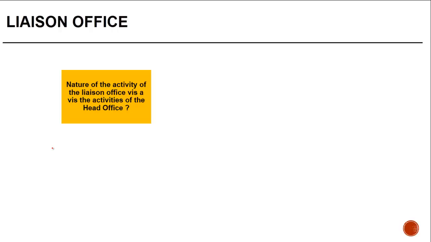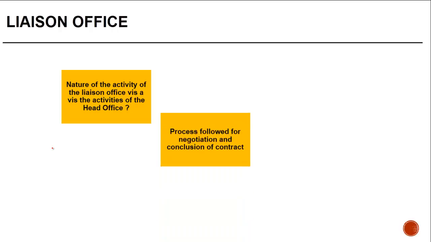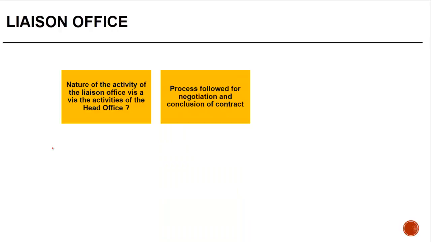So what is the nature of activity of the liaison office vis-a-vis the activities of the head office? If it is preparatory or auxiliary, no PE, but if it is revenue generating, a PE could be there. What is the process which is followed for negotiation and conclusion of contract? Is there a standard catalog which the foreign company has provided, which is conveyed by the liaison office to the customer?